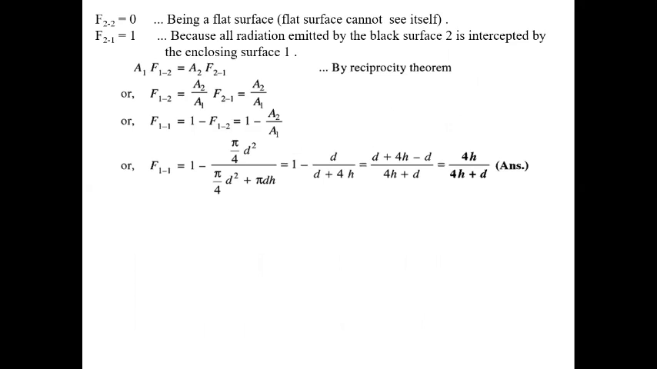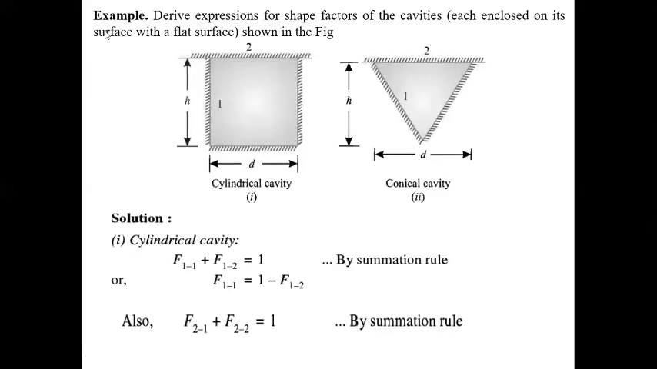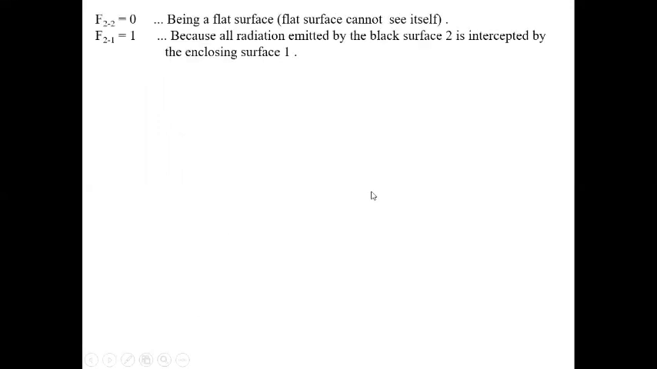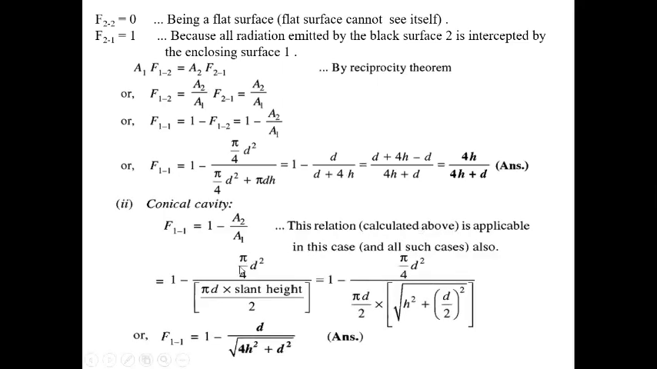Okay. Now the second case, the conical cavity. Same procedure, the only difference is, same here also, A1 F12 equals A2 F21 and we get F12 as A2 by A1. Similarly here also you see in this figure F22 equals 0 and F21 equals 1. So in this way everything remains the same, only the difference is the area. Now in the conical cavity, A2 equals pi by 4 d square and A1 is pi d times slant height by 2, which is the conical surface area. So we apply pi d times root over h square plus d square by 4. So this will become 1 minus d by root over 4h square plus d square.